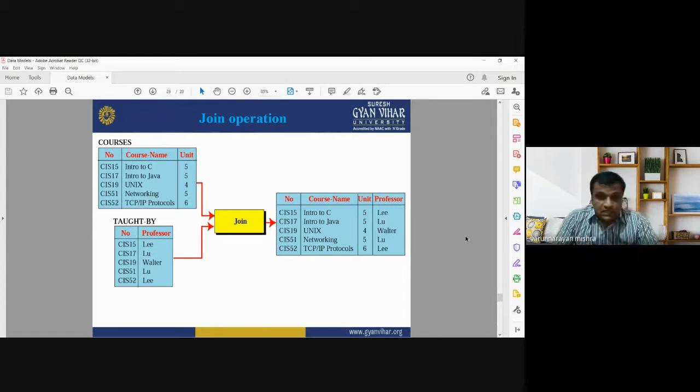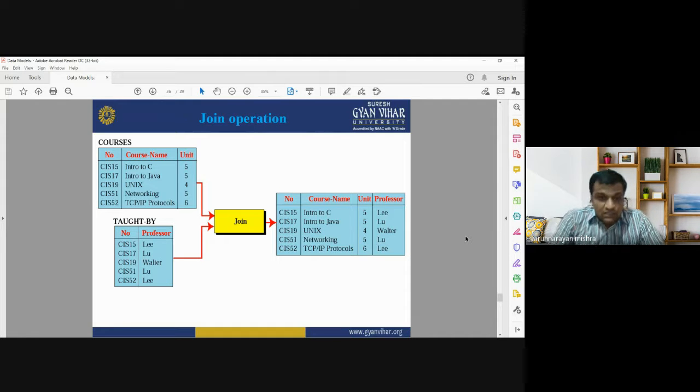Now the resultant table, the output table, will have a new column, a new attribute as a professor, and these are the names of the professors who are engaged in the teaching of a specific course.